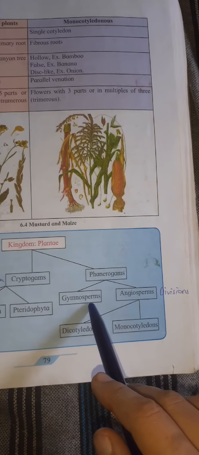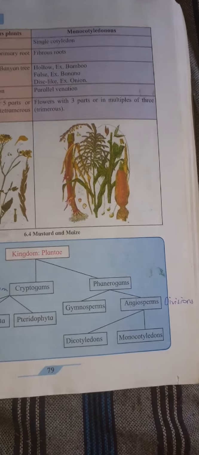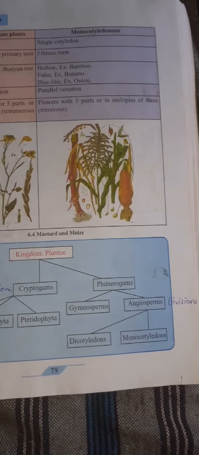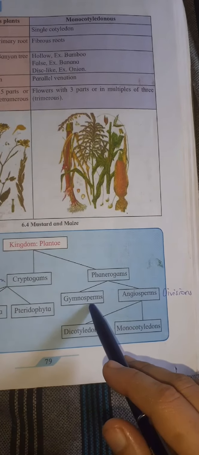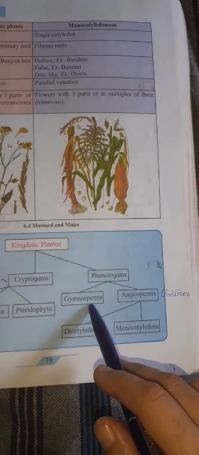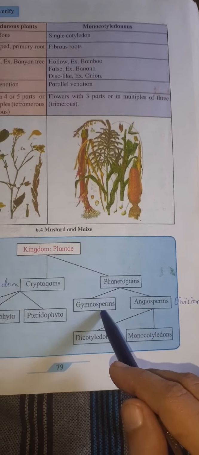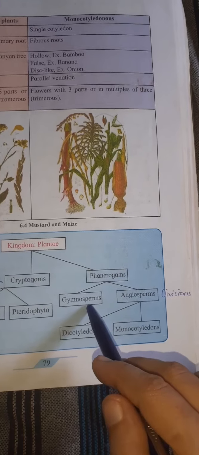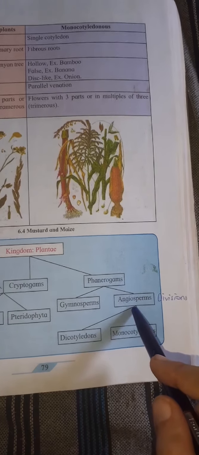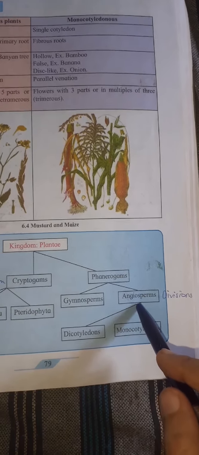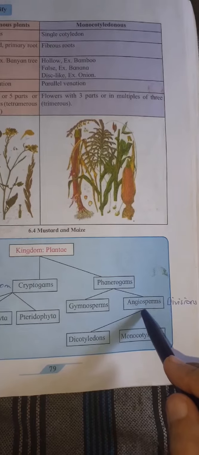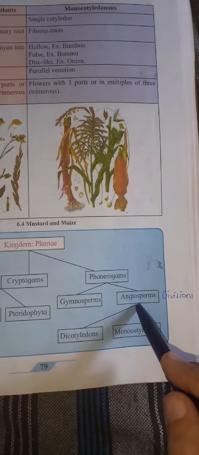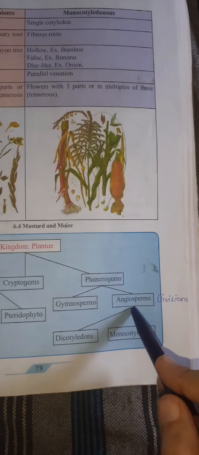So all plants in which the seeds do not have any covering, that means the seeds are not present inside any fruit, all those plants come under gymnosperms. And plants which have seeds present inside the fruit, which have some covering, all those fall under the category of angiosperms.